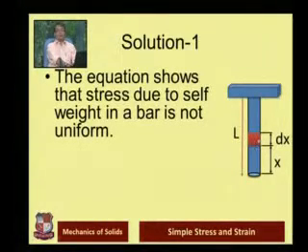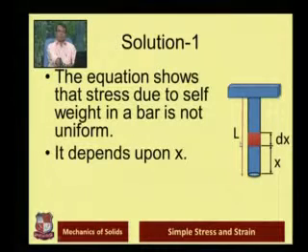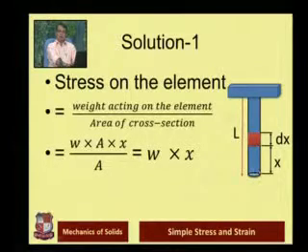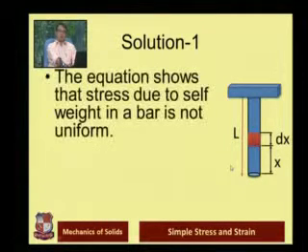So here if we again analyze the equation, it shows that stress due to self weight in a bar is not uniform. The meaning is, if the distance x changes, the stress value also gets changed. So it depends upon the distance x. This is the equation which we use, W into x. So W is constant but x is variable. So as the distance changes, the stress on the element also gets changed. So what could be the solution now?